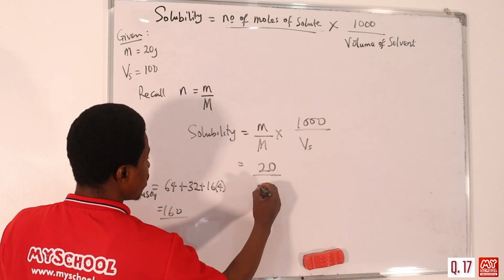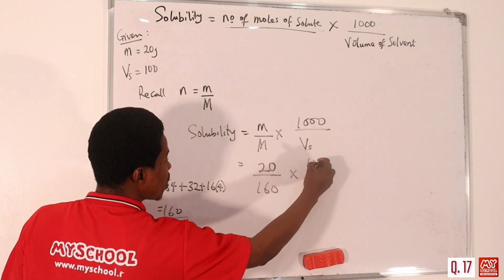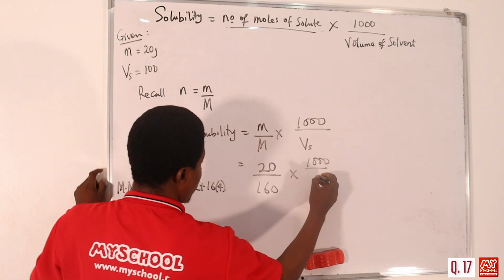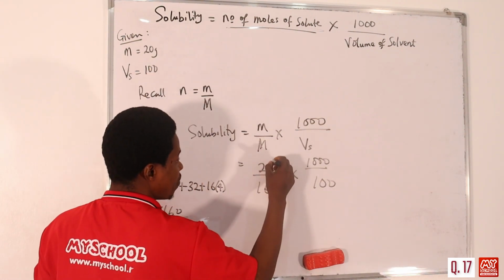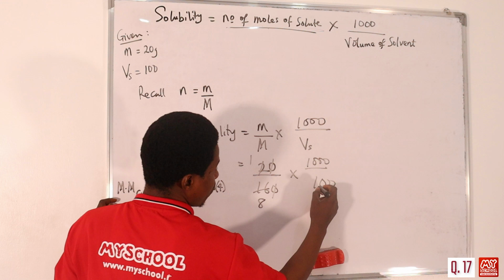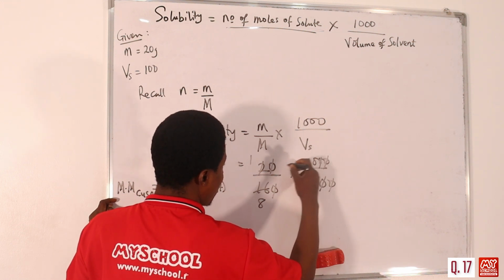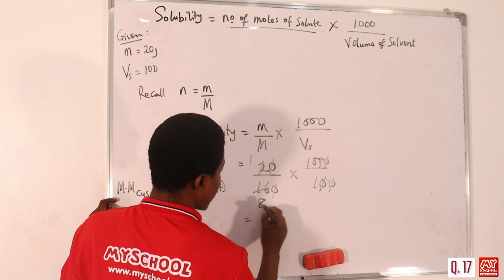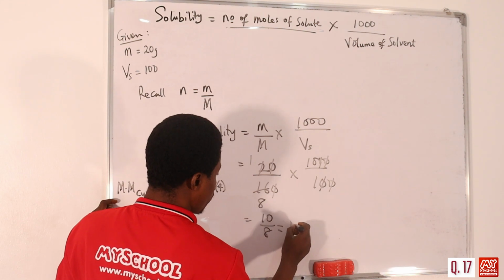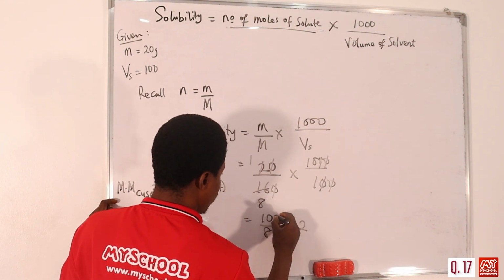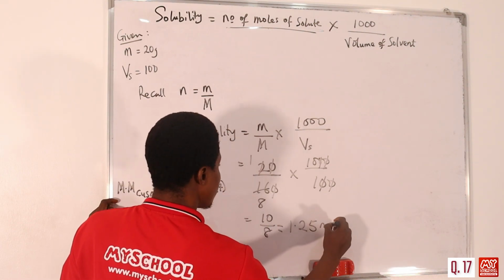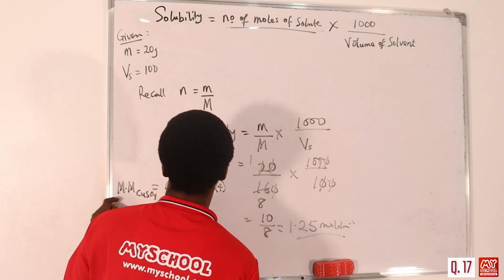So we just say 20 divided by 160 multiplied by 1000 all over the volume of the solvent, which was given to be 100 grams. So we have 100 here. Let's see what we have. 0 cancels 0, 2 here, 2 in 16, that's 8. Then we have 10 divided by 8, that's 1. Then we have points, we have 2 left, and in 40, that's 5. So 1.25 mole per dm cube should be what the solubility eventually will be.